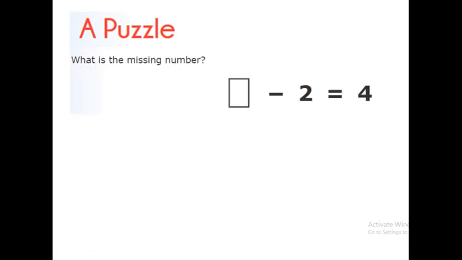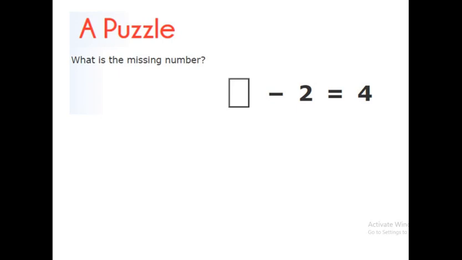As another example, let's consider a puzzle. In this puzzle, we are going to find a missing number. Here is the question. Dash minus 2 equal to 4. In this problem also, you can find the answer very easily. But we are using the methods of algebra here.